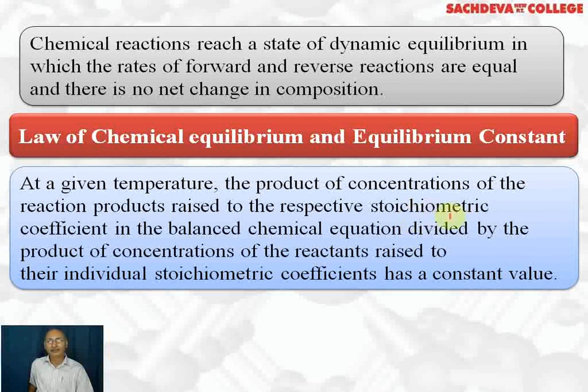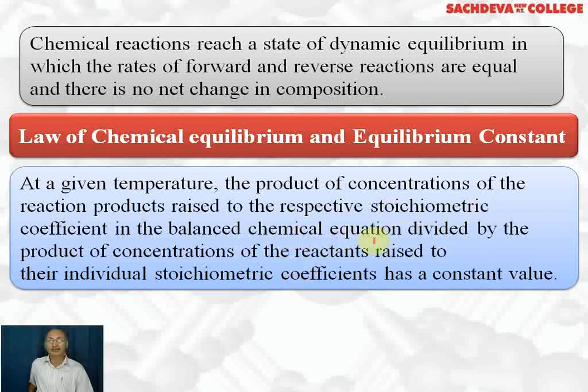Every equation must be balanced, and after you have written the balanced equation, first find out what the products are and what their coefficients are. If the coefficient of a product is 2, it will be raised to the power 2, and if it is 1, it will be raised to the power 1.